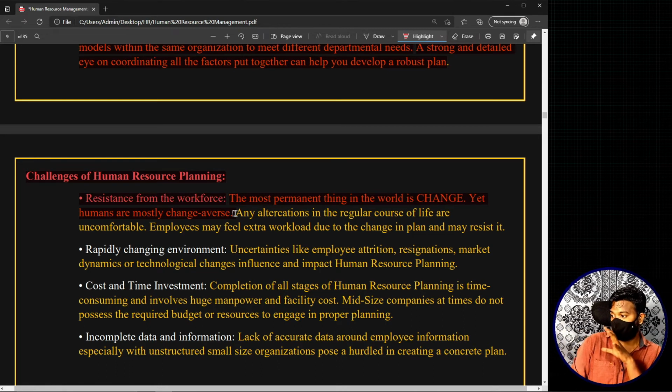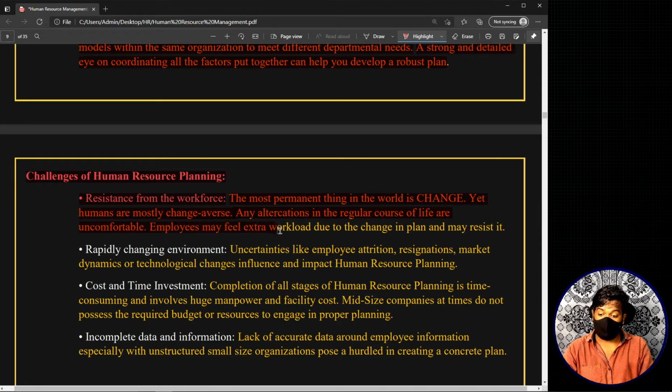Whenever you bring the concept of changing something into organizations, there will be a lot of employees who will resist, saying we don't want to change, because if you bring in a change in the organization, there are so many different things that we have to adapt to and evolve to. So change is one of the most stressed concepts in an organization. When we deal with the subject of organizational behavior, we have an entire unit called change management. Any alterations in the regular course of life are uncomfortable. Employees may feel extra workload due to the change in the plan and may resist it. This is one of the reasons why employees may resist.